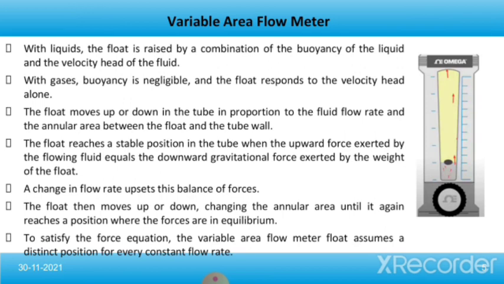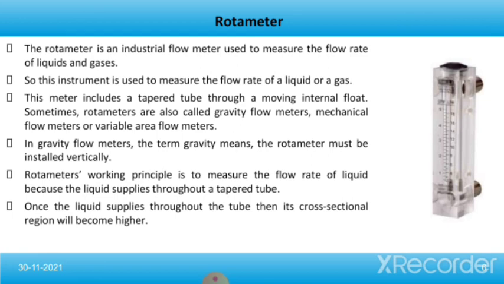The float moves up or down in the tube in proportion to the fluid flow rate and the annular area between the float and the tube wall. The float reaches a stable position in the tube when the upward force exerted by the flowing fluid equals the downward gravitational force exerted by the weight of the float. A change in flow rate upsets this balance of forces. The float then moves up or down, changing the annular area until it again reaches a position where the forces are in equilibrium. To satisfy the force equation, the variable area flow meter float assumes a distinct position for every constant flow rate.